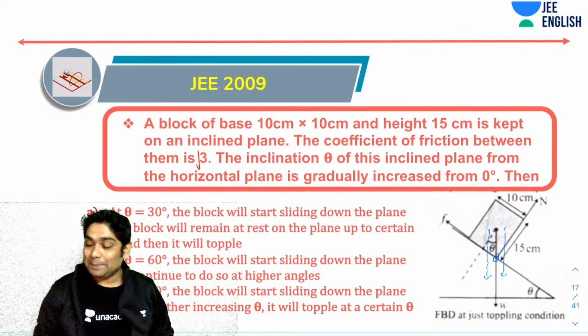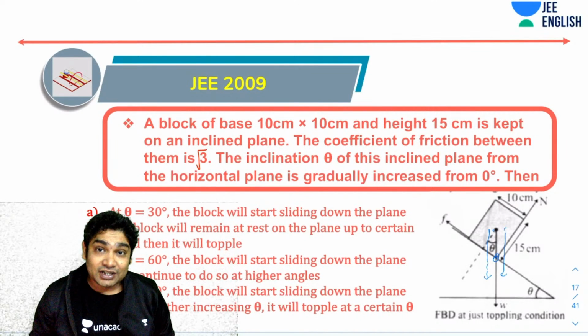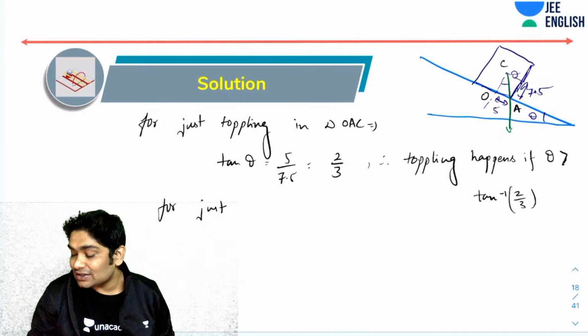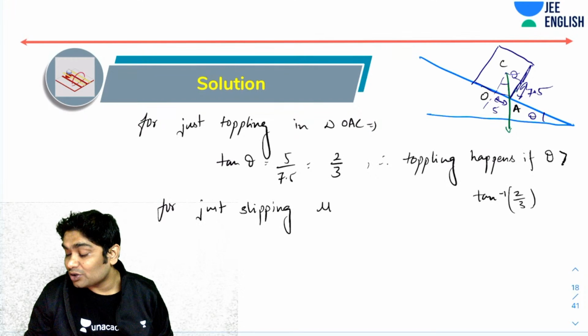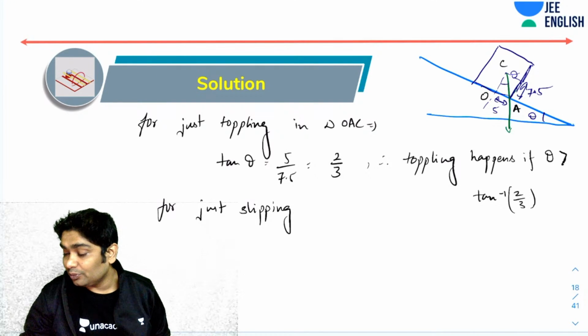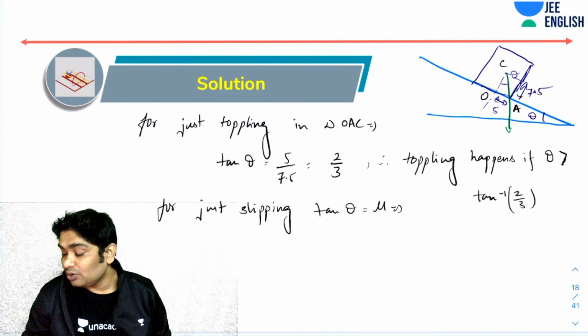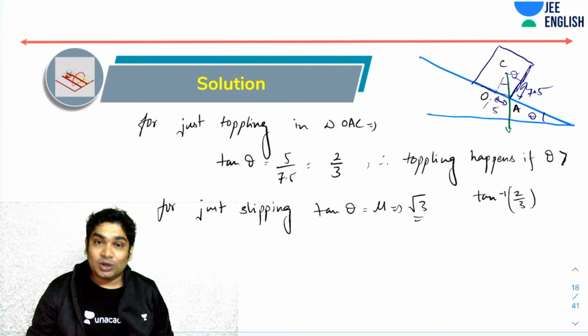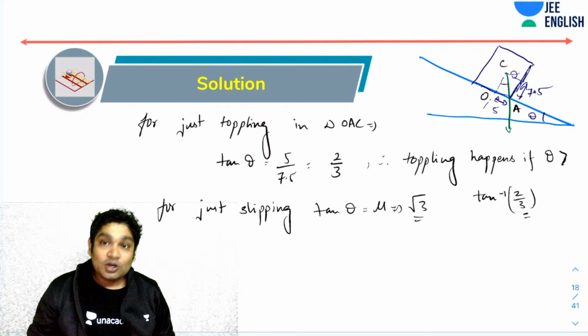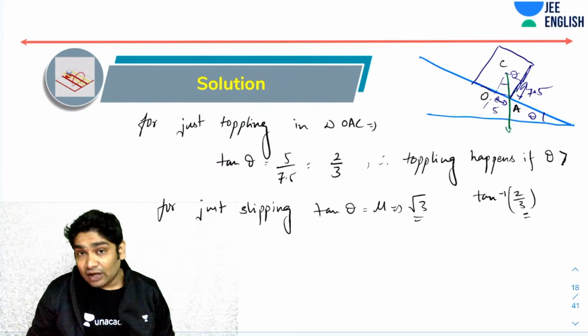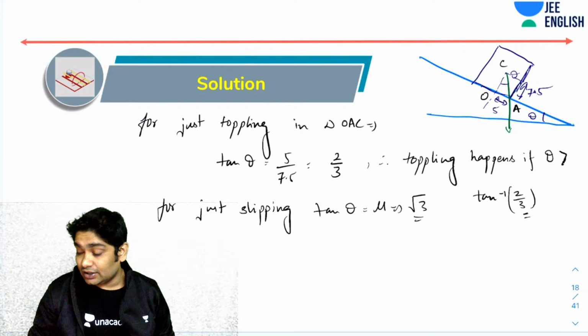If the coefficient of friction is root 3, then you will realize that the condition for just slipping, you guys should remember, is tan theta equal to mu, which is root 3. Now, root 3 obviously is more than 1, and this obviously is less than 1. So do you realize that this angle would be less than 45 and this angle is 60? So slipping would have happened at an angle greater than 60.